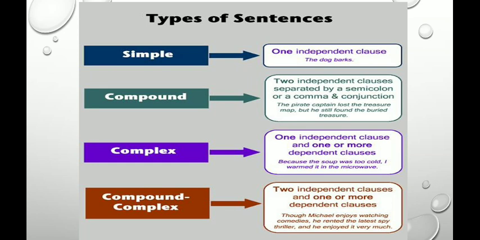A compound sentence has two independent clauses separated by a semicolon, comma or conjunction: The pirate captain lost the treasure map, but he still found the buried treasure. A complex sentence has one independent clause and one or more dependent clauses: Because the soup was too cold, I warmed it in the microwave.